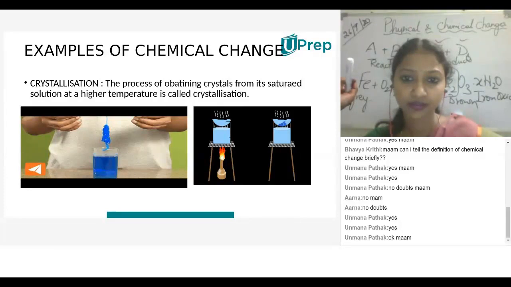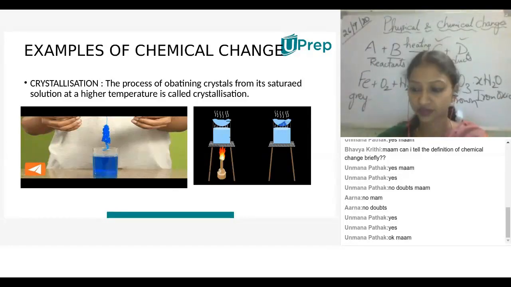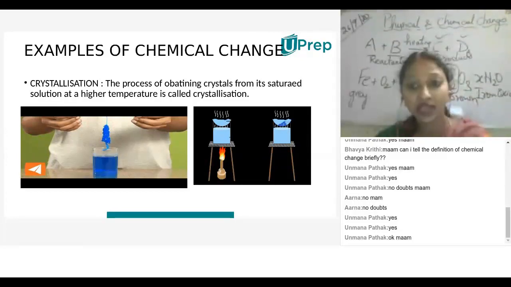Yes, children? Ma'am, can you repeat the question? Is copper sulfate crystallization a physical or chemical change? It's a chemical change. Why chemical change? Ma'am, because we can't change them back into sulfuric acid and into sulfur and the powder. Sorry, ma'am, but it's a chemical change. I know that. Yes, it's a chemical change.